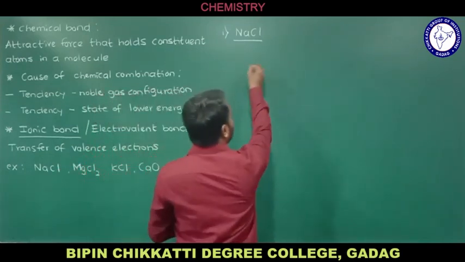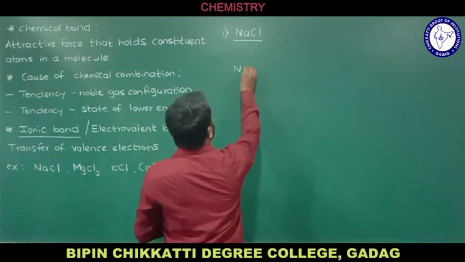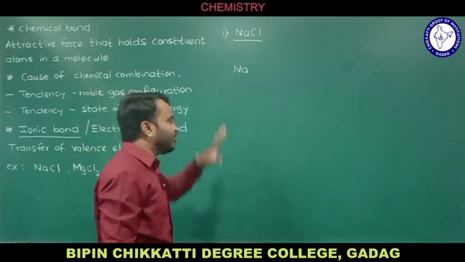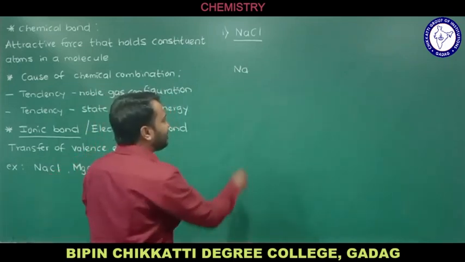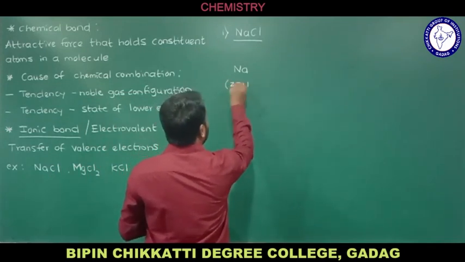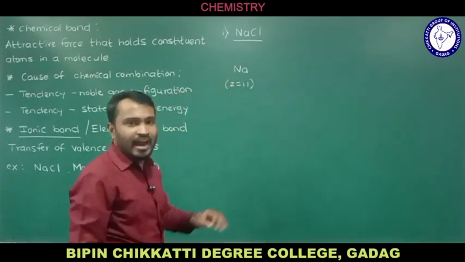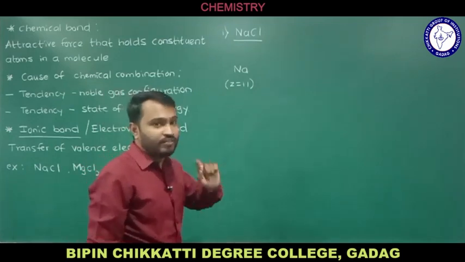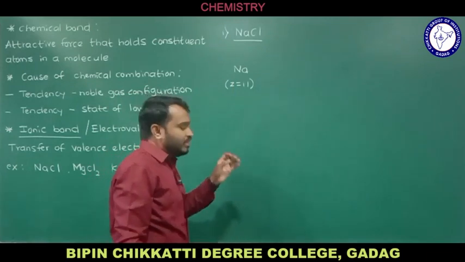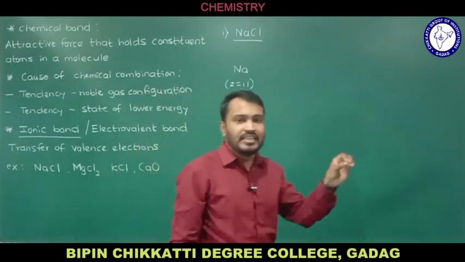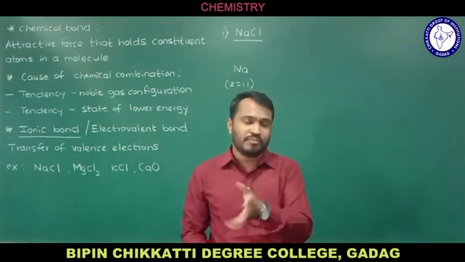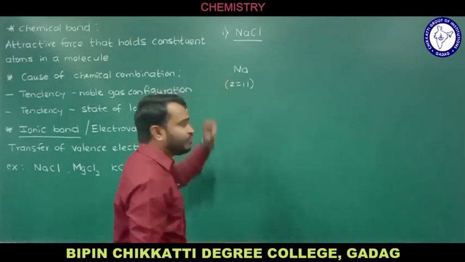So let me explain that one. Let me consider the element sodium. Sodium belongs to the first group, and the atomic number of sodium is 11. Z represents atomic number and A represents atomic mass. Atomic number is nothing but the number of protons present in an atom, and for a neutral atom, the number of protons is always equal to the number of electrons. So we have 11 electrons in sodium.